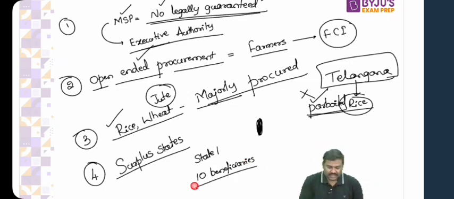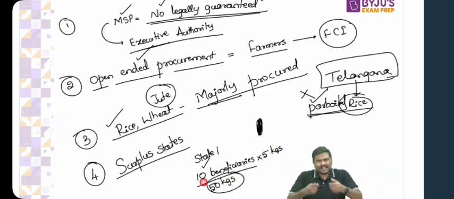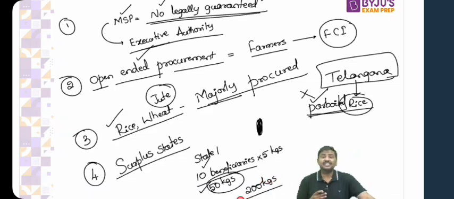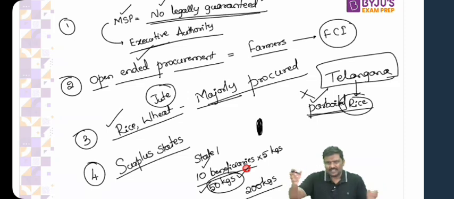Now, if there are 10 beneficiaries and every month 5 kgs of food grains have to be provided, what is the requirement of food grains by the government in this state? How much food grain does the government need to maintain in order to distribute it to these 10 beneficiaries? 50 kgs. I'm taking very simple numbers. 50 kgs. Now, what is the production in this state? Production in this state is, let's say, 200 kgs. What if the production in this state is 200 kgs? Now, have a look at this. The government requires only 50 kgs for purchasing and distribution. But the production in the state is 200 kgs.